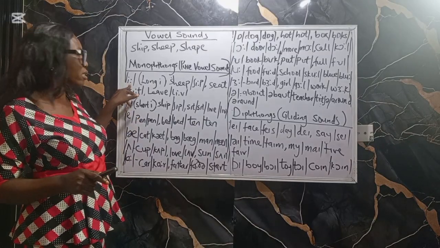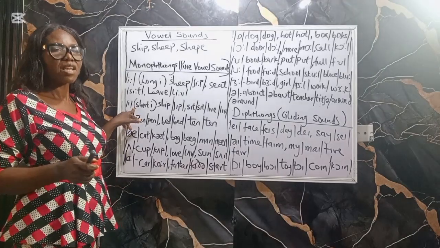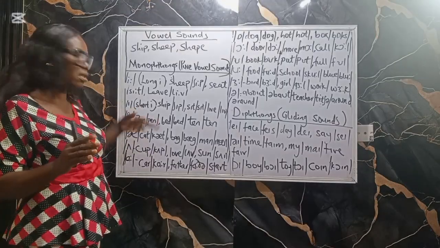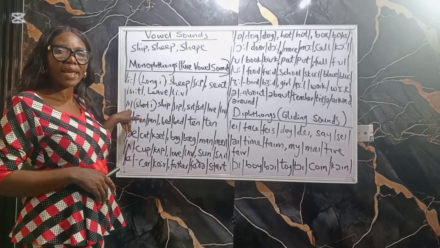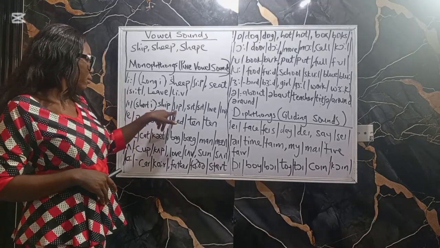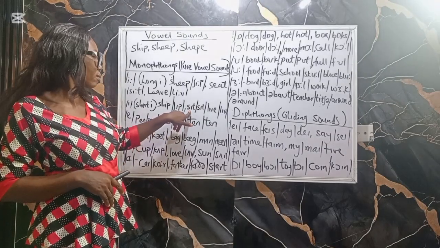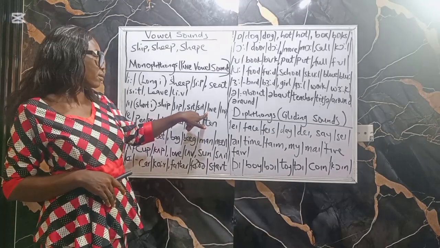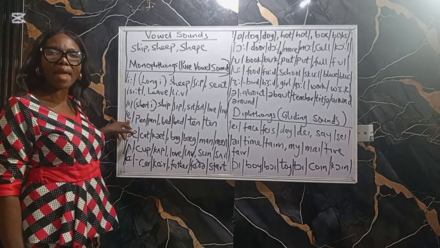Remember, this is long, but this is short. How do we pronounce it? Your mouth will still be open and the lips spread, but the only difference is that it is short. So you pronounce it I. Sheep. Sit. Leave. Now the next one is air.